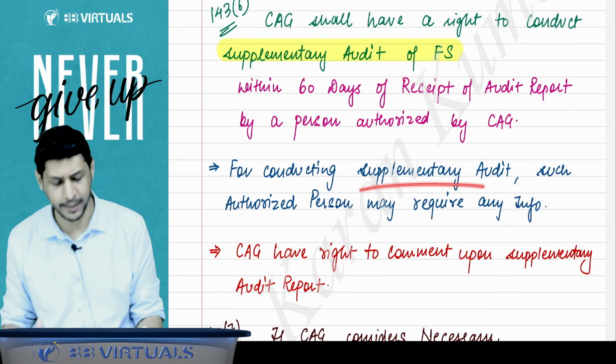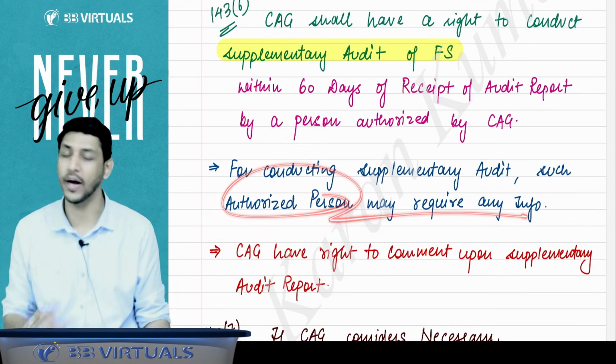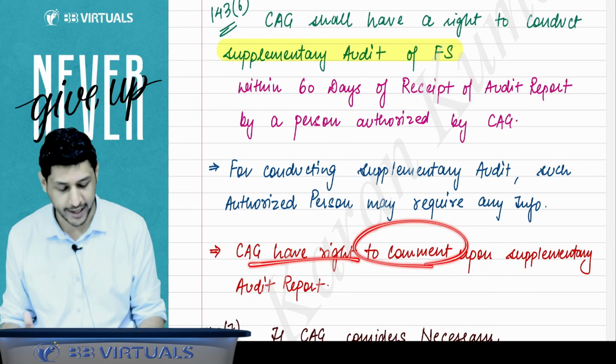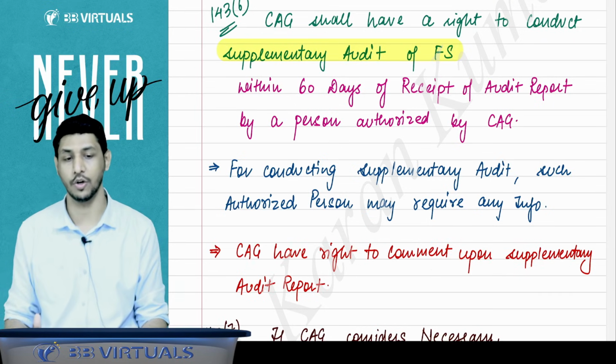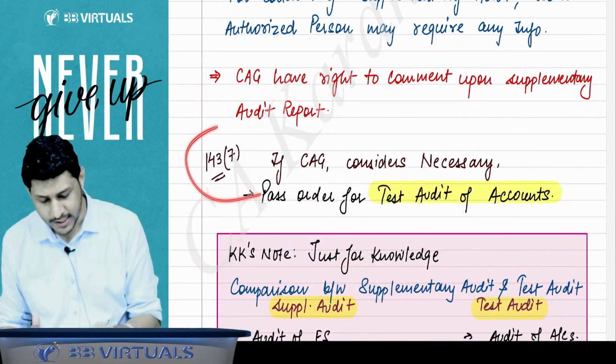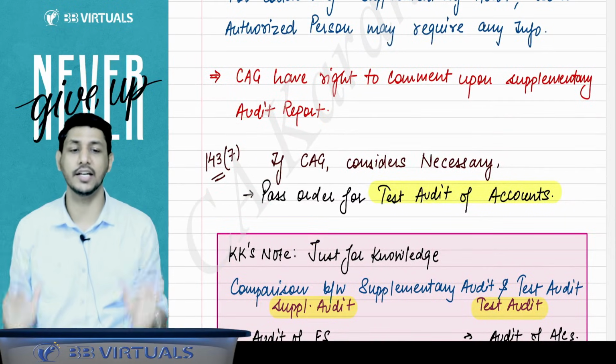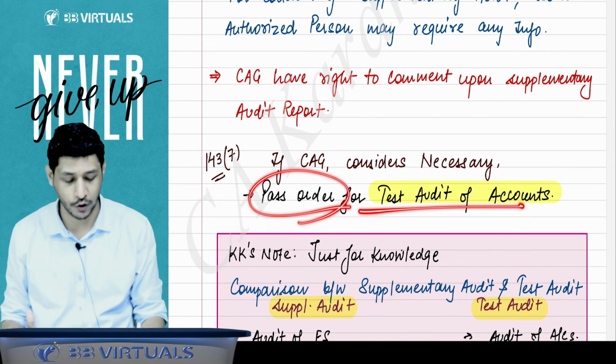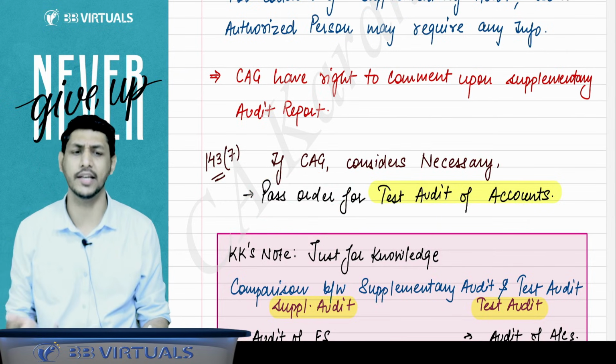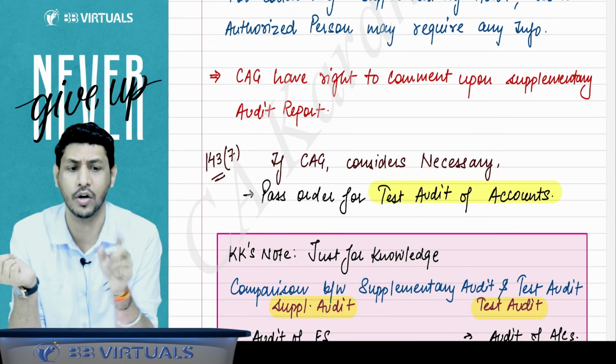For conducting the supplementary audit, the authorized person may require any information, and the CAG has the right to comment upon that supplementary audit also. And 143 subsection 7 says that whenever the CAG considers it necessary, they can pass an order for the test audit of accounts. Now you will say, sir, what is the difference between supplementary audit and test audit?